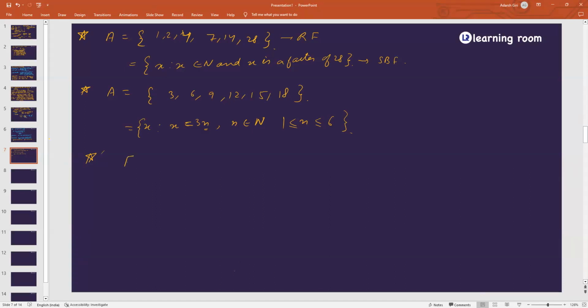Okay. F is a set of numbers like this: 1 by 2, 2 by 3, 3 by 4, 4 by 5, 5 by 6, 6 by 7, 7 upon 8, and 8 upon 9. Whoever answers this will get the maths champion badge today. Make it fast.